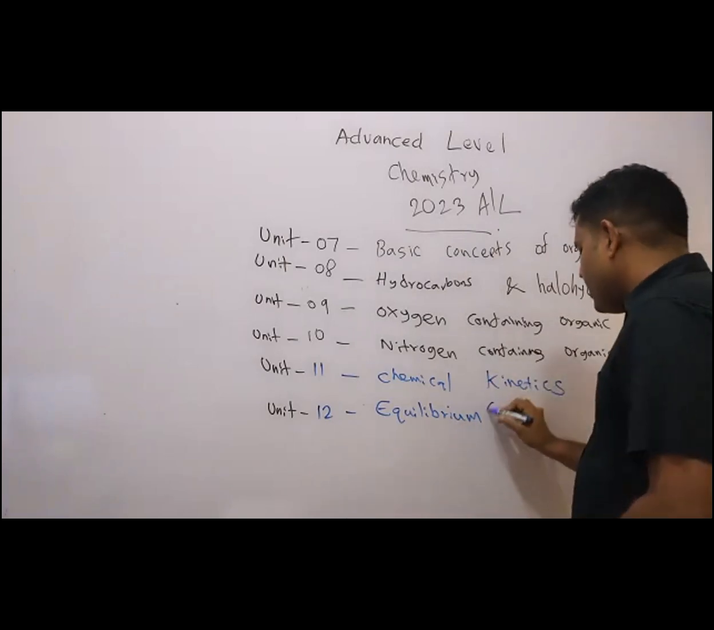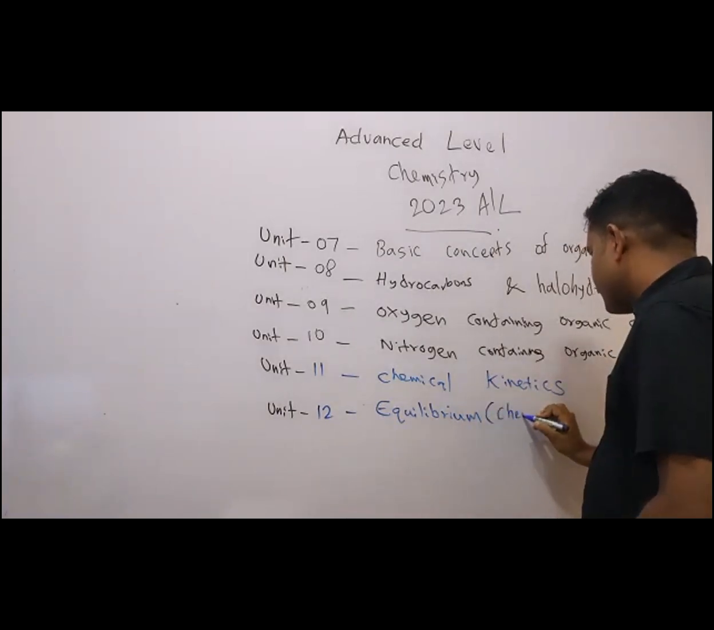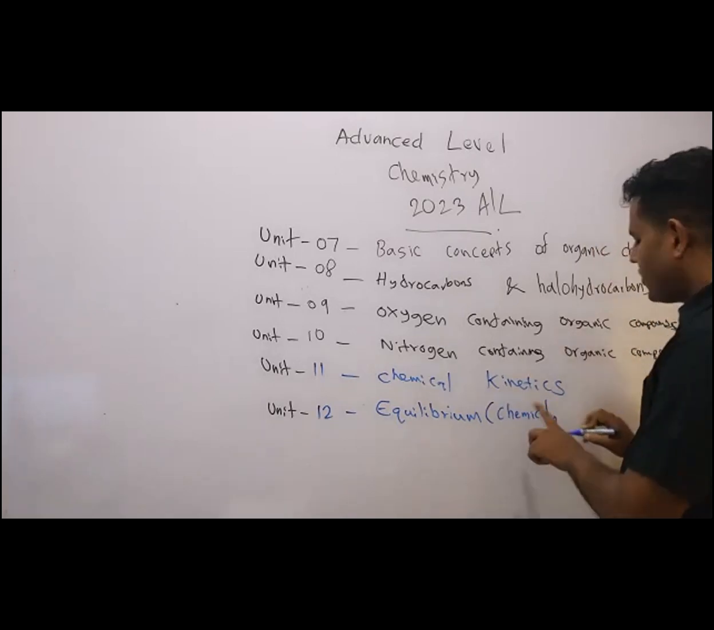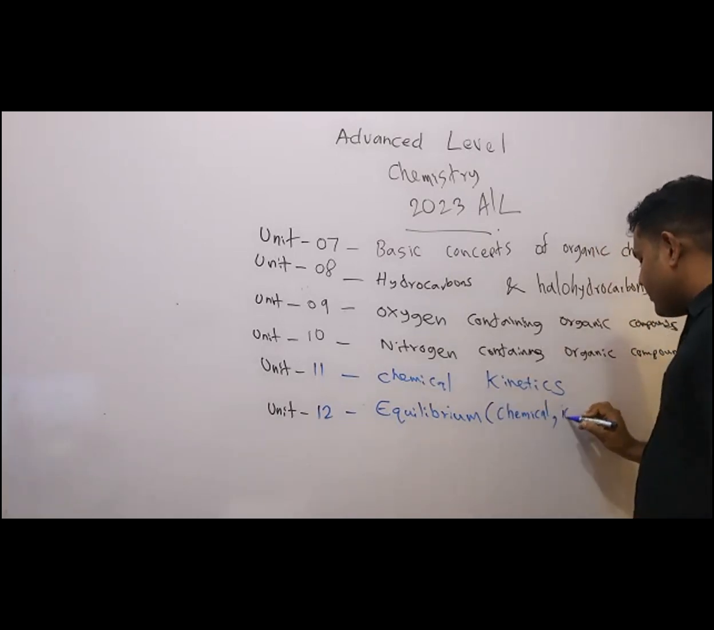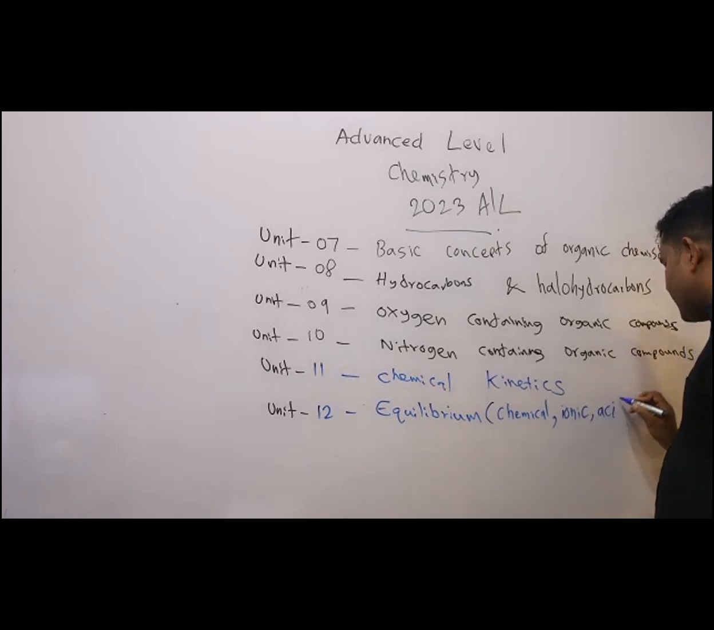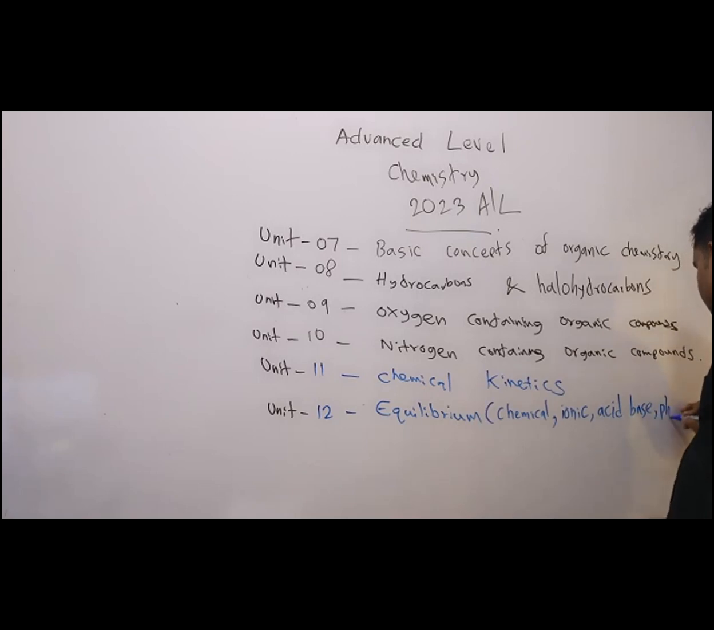Under equilibrium we will be discussing chemical equilibrium. Within brackets write chemical. Just write chemical. That's important. Then ionic equilibrium. Acid base equilibrium and then phase equilibrium.